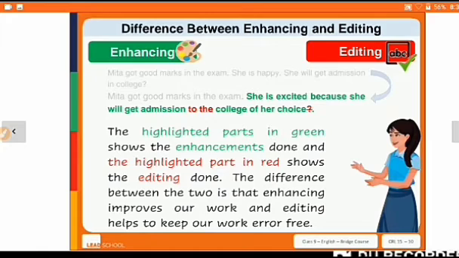So the highlighted parts in green, it shows the enhancement done, and the highlighted parts in red, it shows the editing done. The differences between the two is that enhancing improves our work and editing helps to keep our work error free.